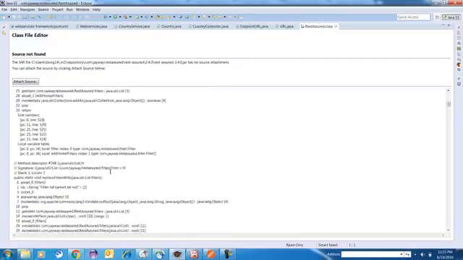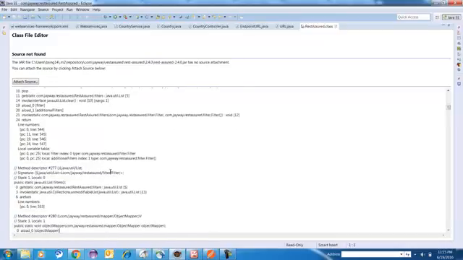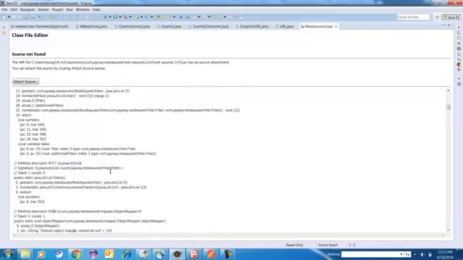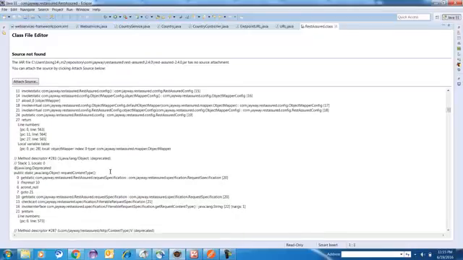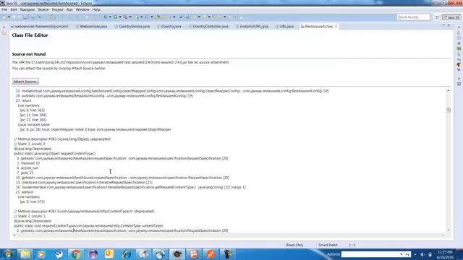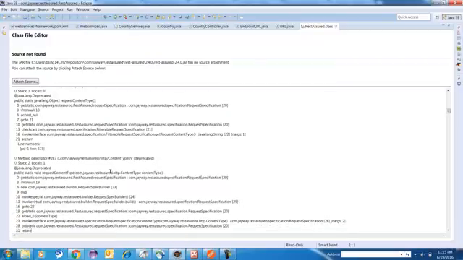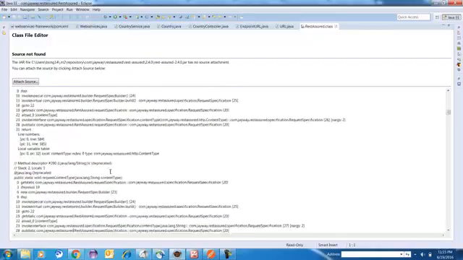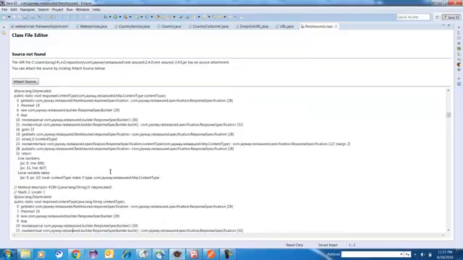Usually if you open the dot class file, you can see everything, like what is a class and what is a method. Content type, RestAssured HTTP content type is equal to content type, and you will have lang specification, rest content type.